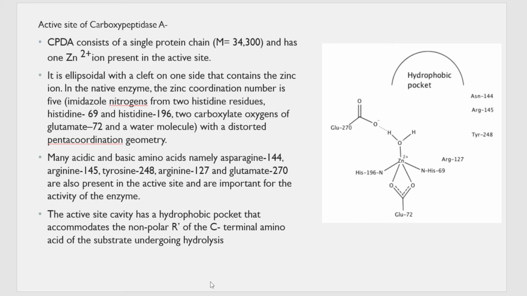Other than this, there are many other acidic and basic amino acids which are also important for this enzyme to function, like asparagine 144, arginine, tyrosine, and arginine 127. Other than that, there is glutamate 270, etc. So these are all the additional amino acids that help in the functioning of this enzyme.